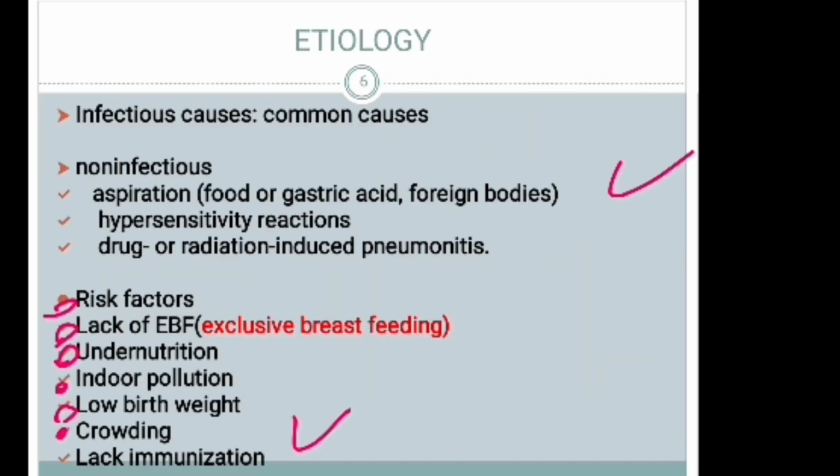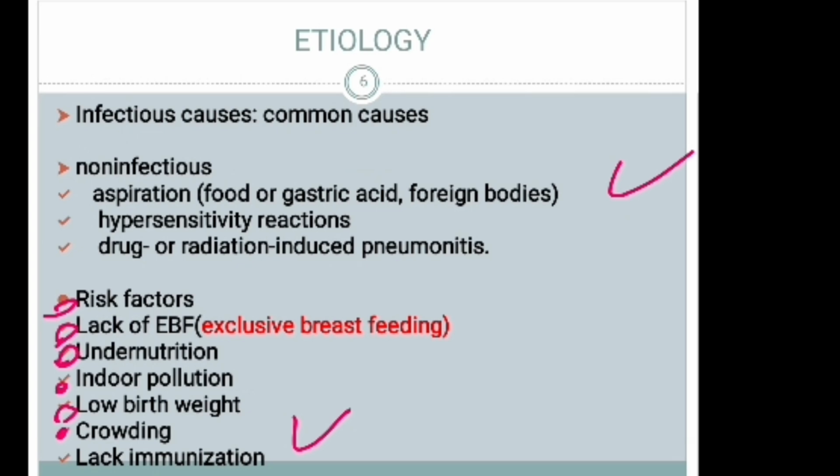When we come back to the etiology of pneumonia, we can classify it into two: non-infectious and infectious causes. Non-infectious causes are aspiration, which may be food or gastric acid, or foreign bodies, hypersensitivity reaction, and drug or radiation-induced pneumonitis.